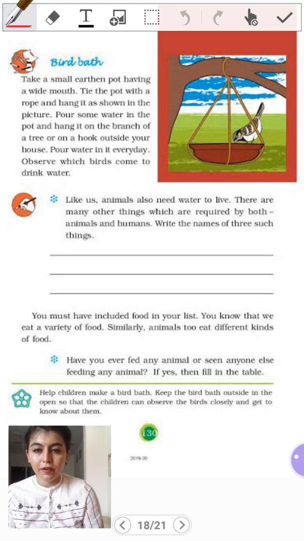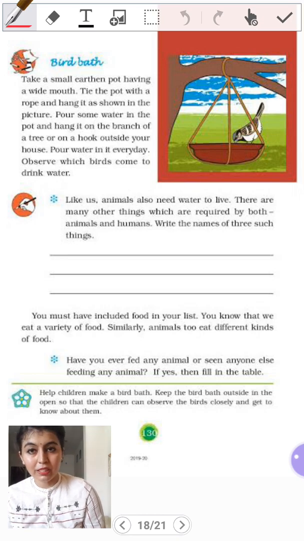Take a bowl, an earthen bowl or a plastic bowl, whatever you find easily at home. Pour water in it. Keep it on your terrace or any other open space in your house. You might notice after a few days some birds coming and sitting on your roof, on your terrace and drinking water from that bowl. So this is a noble cause. We should do it, especially in the summer season.